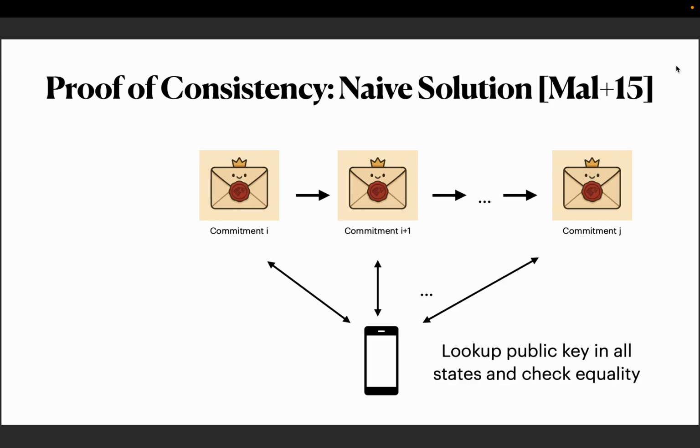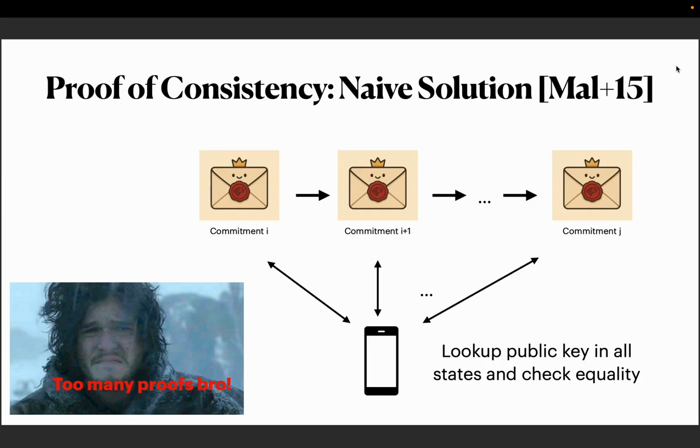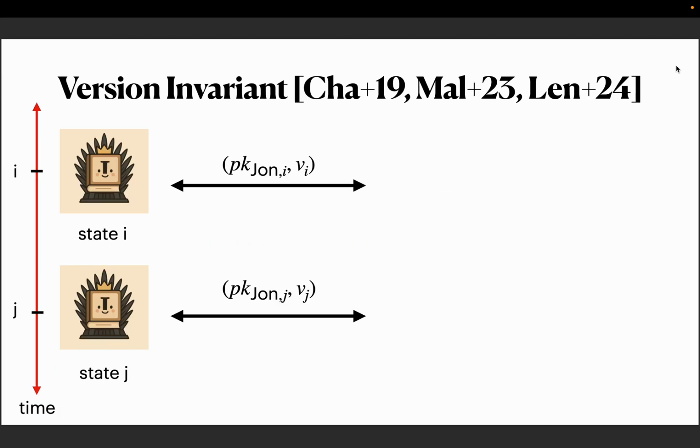So the simplest way to do proof of consistency is naively performing a separate lookup for every intermediate epoch, retrieving all these public keys and checking that they're all equal. But this requires linear computation and communication, both for the client and server, which is not ideal, and basically the version invariant tries to improve on this.